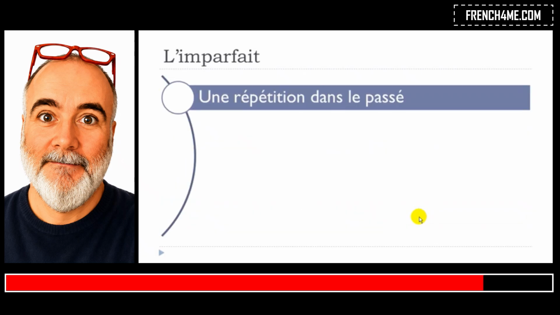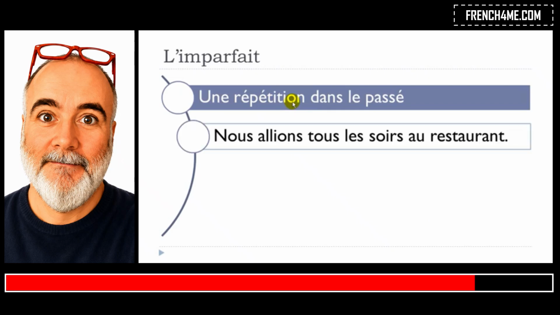Other situation when you will need to use l'imparfait, une répétition dans le passé. So répétition, you understand, something that repeats itself dans le passé. The example here, nous allions tous les soirs au restaurant. Aller is to go, tous les soirs, so every evening, au restaurant. So something that you do and that repeats itself in the past.